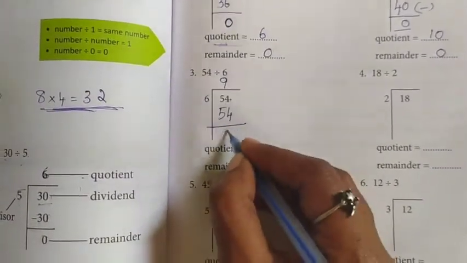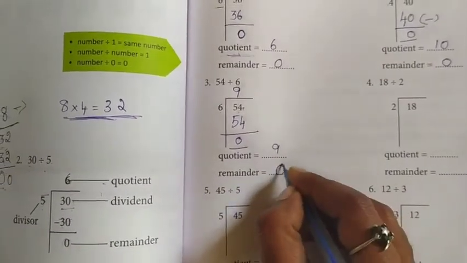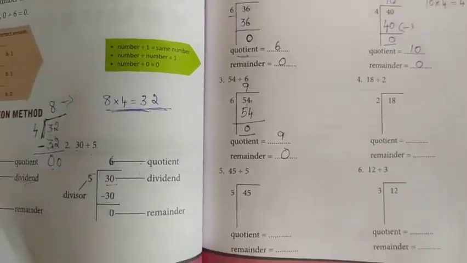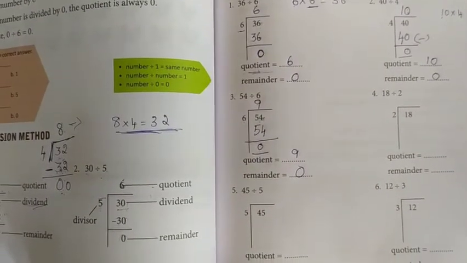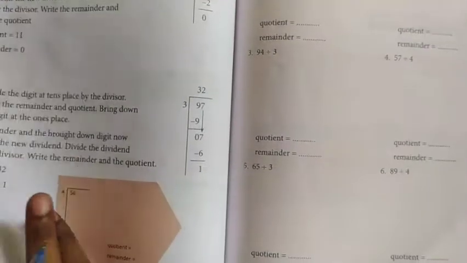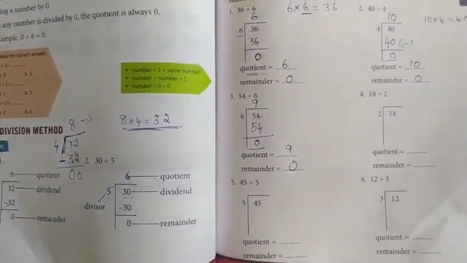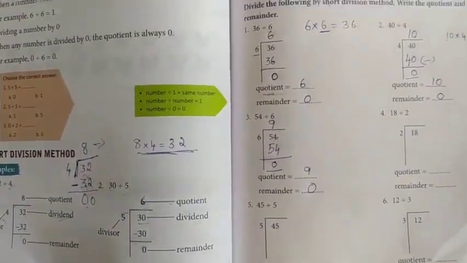Then 54 minus 54, 0. So quotient is what? 9. Remainder is 0. Understood? So remaining 3 sums you have to do as a homework. Long division method we will see in the next class. So you have to do this as a homework. If you have any doubt, you have to ask.